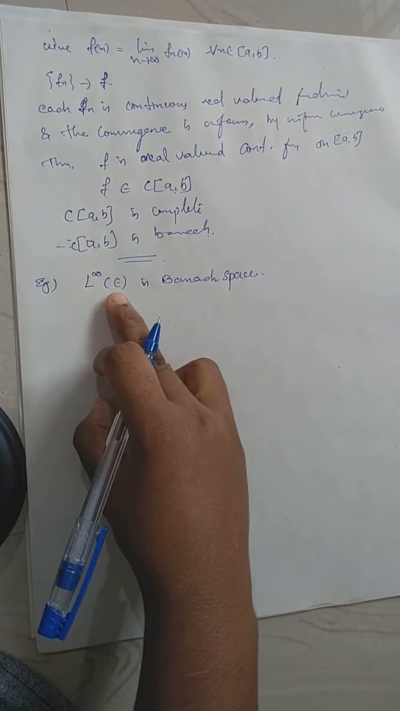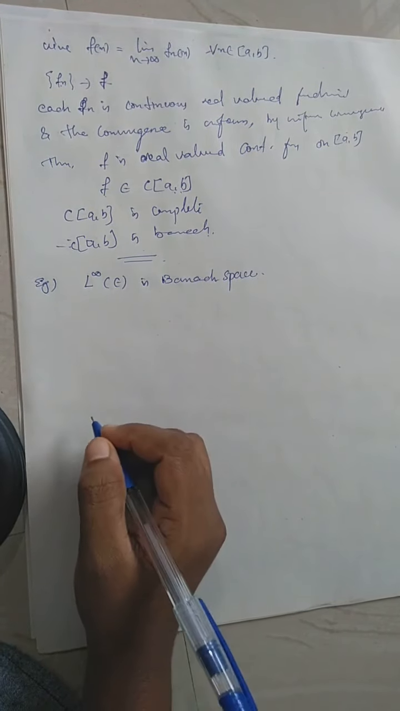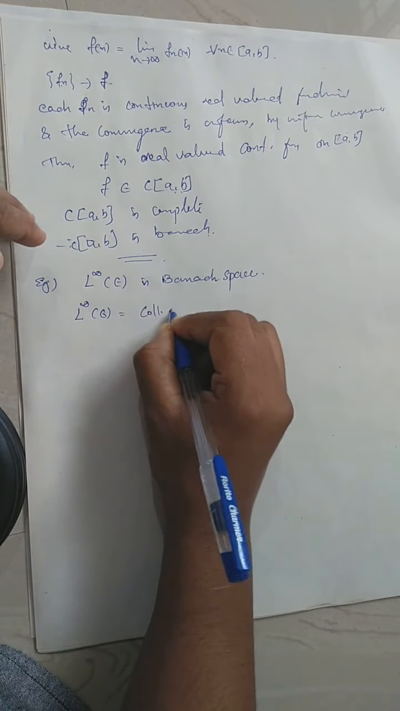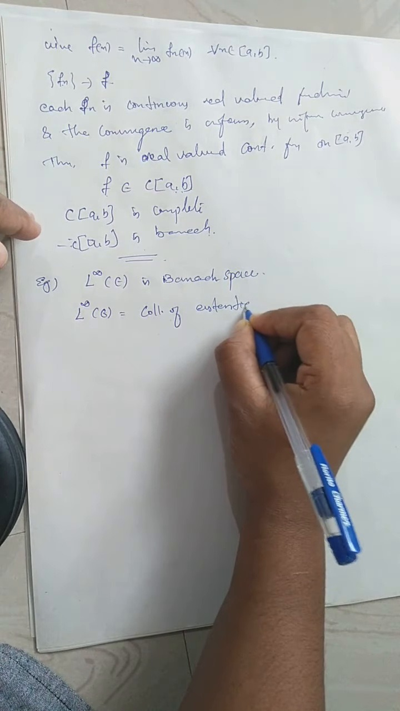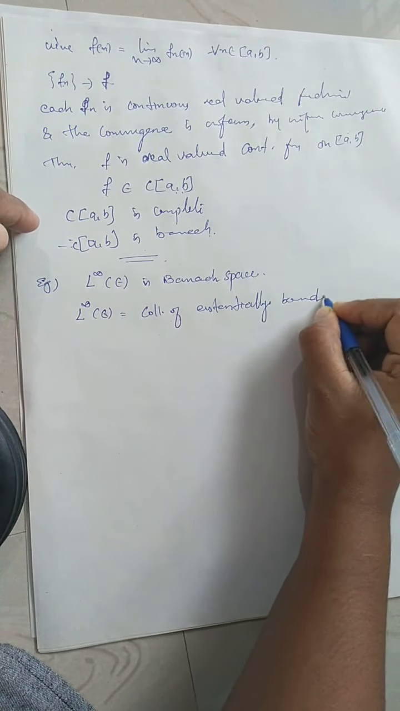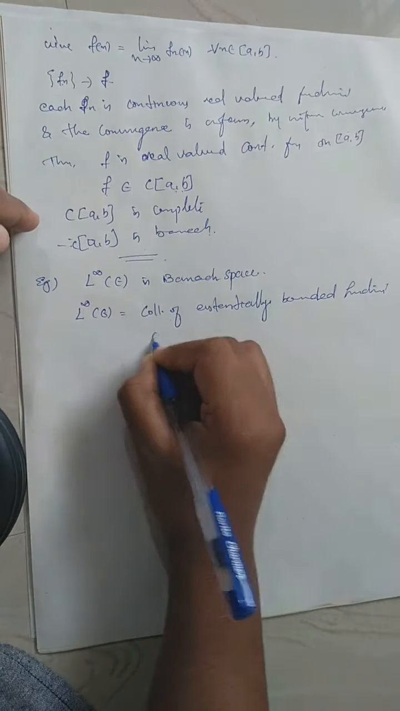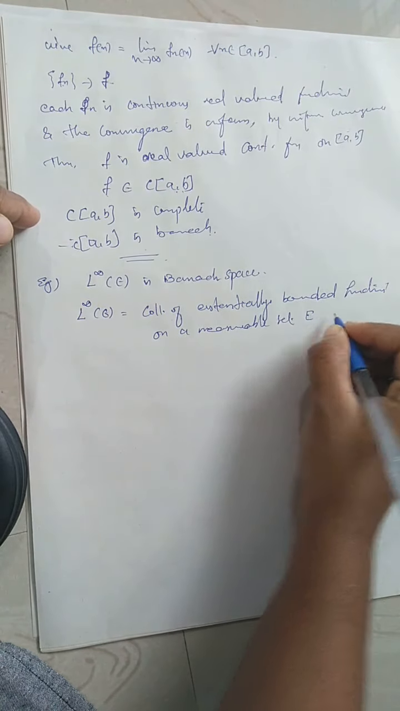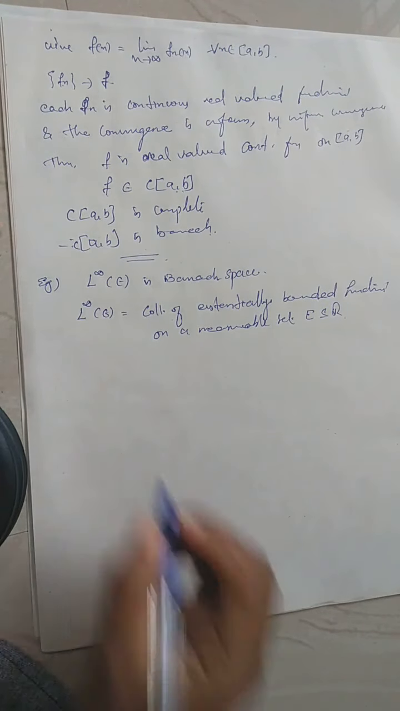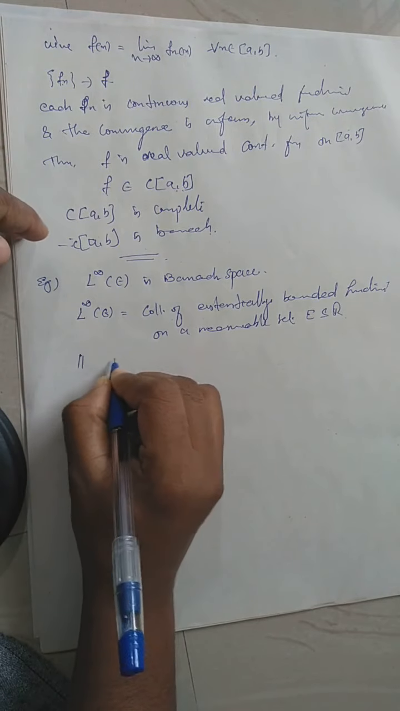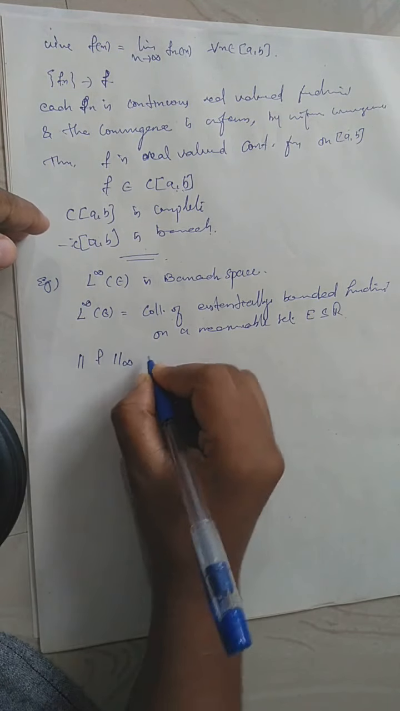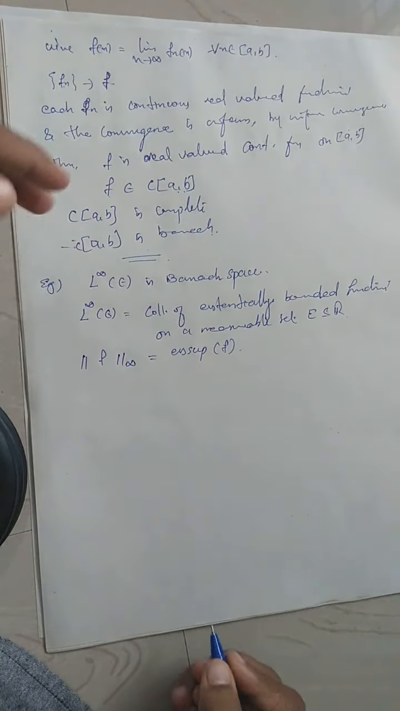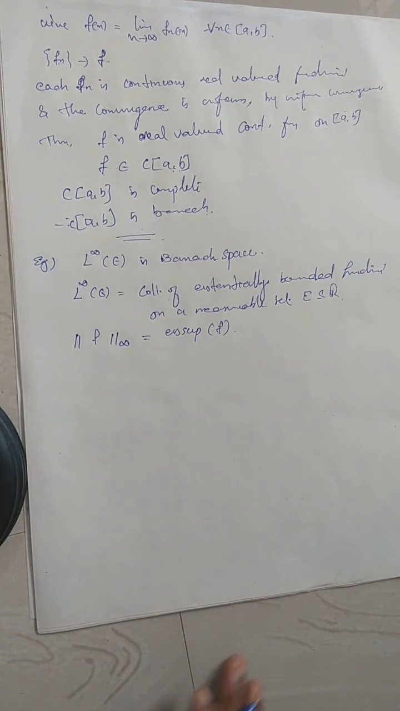When E is a measurable set, we can prove that L infinity of E is also a Banach space. What is L infinity of E? L infinity of E is the collection of essentially bounded functions on a measurable set E, a subset of R. So we know what the norm on L infinity is, right? The norm on L infinity is the infinity norm of f, which is defined as the essential supremum of f. So we are going to prove that this is a Banach space.